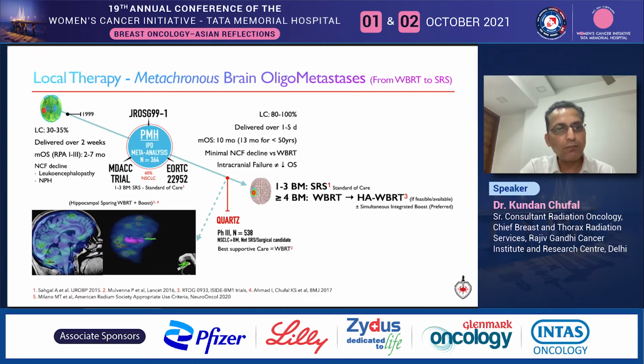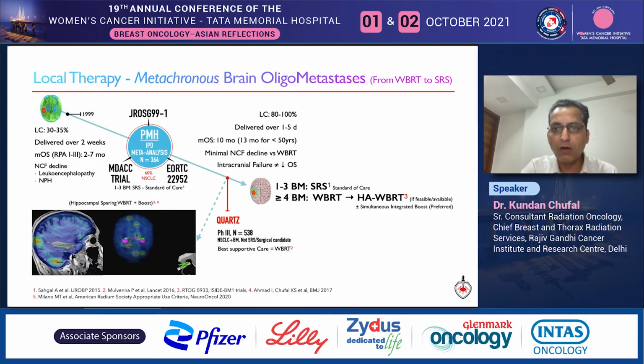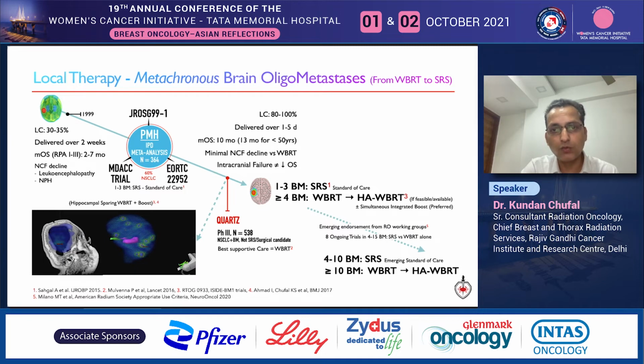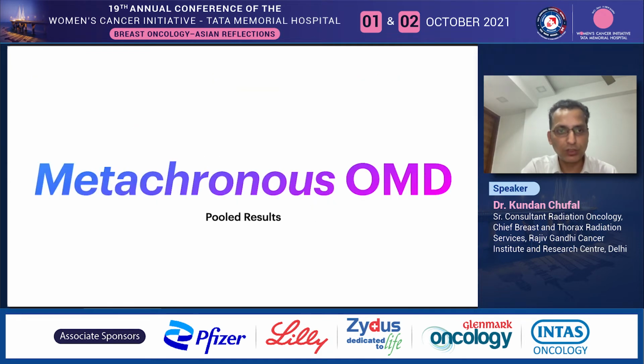It is not implausible to assume that our current preference of radiotherapy technique based on numbers alone will evolve from hippocampal avoidance whole brain RT to more than 4 metastases to more than 10 metastases. There is emerging endorsement for this approach from the American Radium Society, and hopefully ongoing head-to-head trials comparing SRS with whole brain radiotherapy will answer this question in the near future.